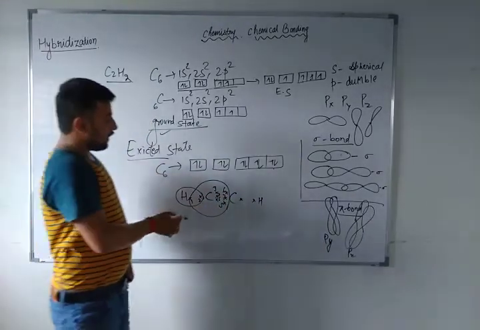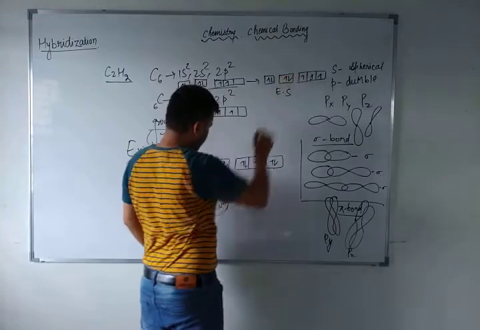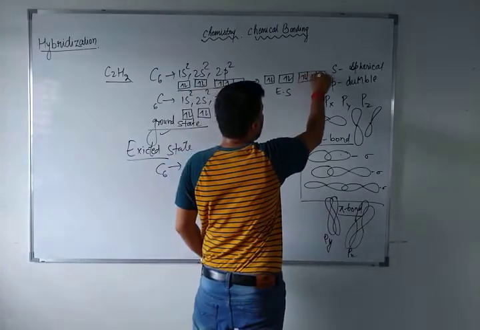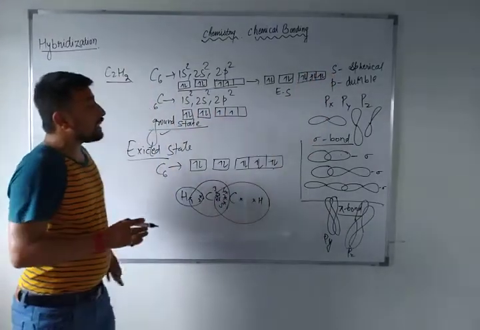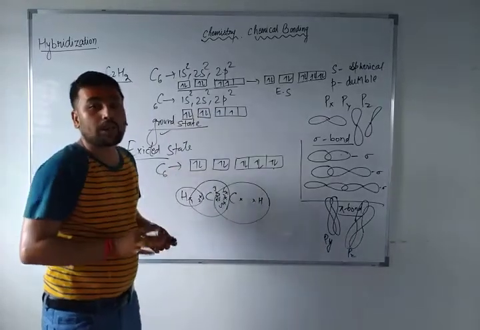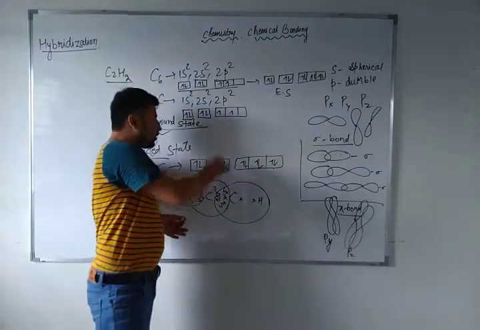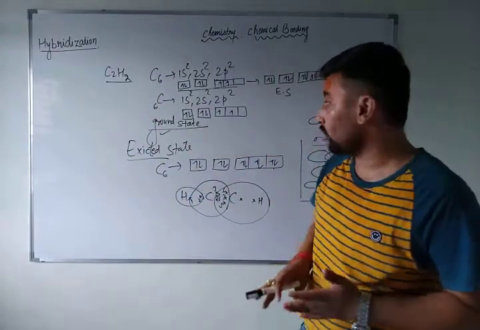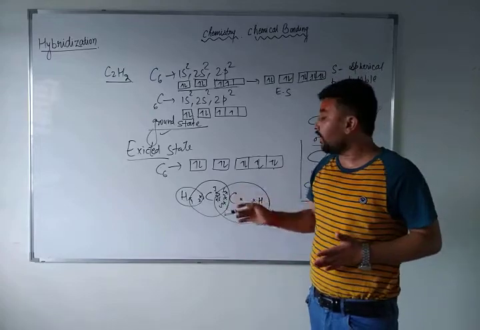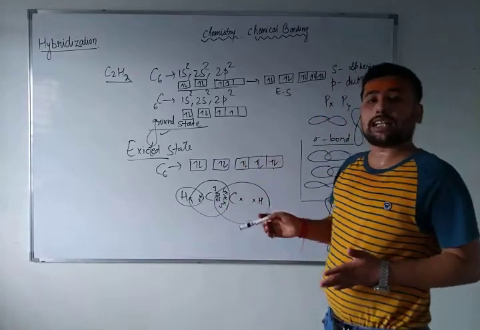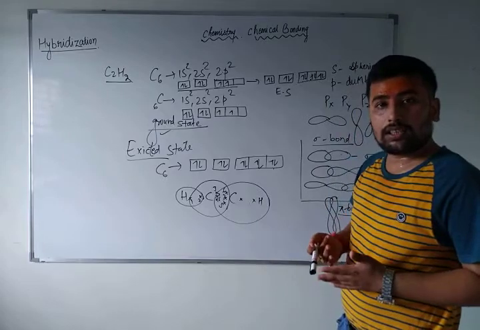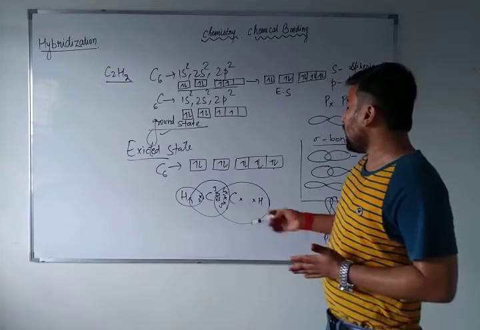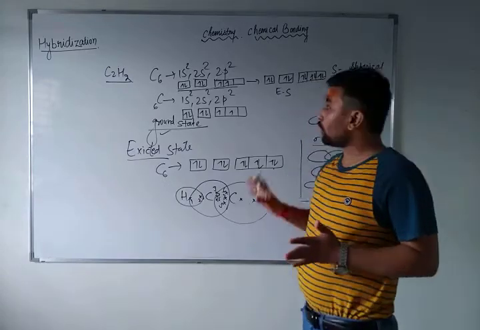Similarly, this hydrogen atom will overlap here and these 3 electrons of the carbon will overlap here, 1, 2, 3. So you have seen here each and every orbital has got its fulfilled electrons, and both the carbon atoms have attained the nearest inert gas configuration, that of neon. Hydrogen has completed its doublet, the helium configuration, and carbon has completed its octet. So have you understood the concept?